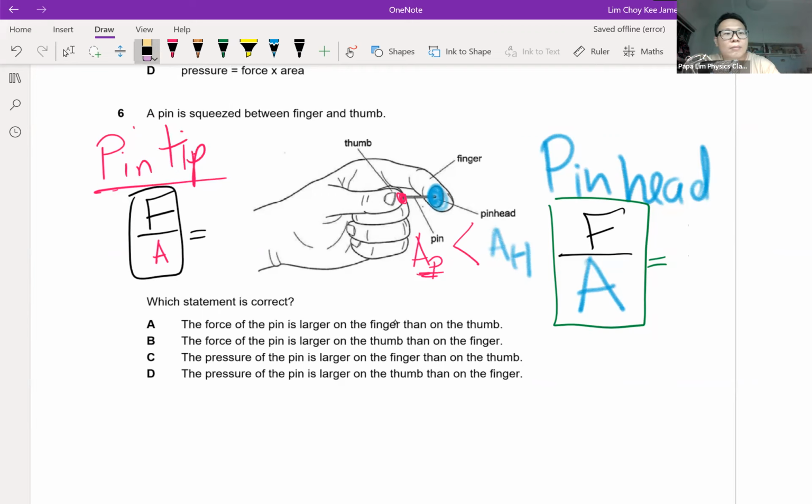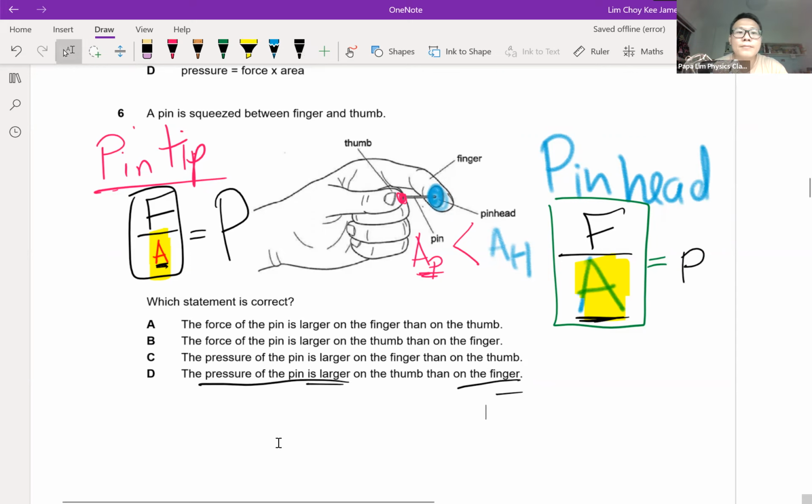Because the area at the tip is actually much smaller, and the area at the head is much bigger, if I take the ratio between them, I will be able to derive an answer to say that the pressure at the pin tip will be much bigger than the pressure at the pin head. Why? The denominator for the pin head is bigger, and the denominator at the pin tip is smaller. So the ratio for the pin tip will have a bigger number. That's why I conclude that the pressure at the tip is much larger than at the pin head, which is at the finger side.